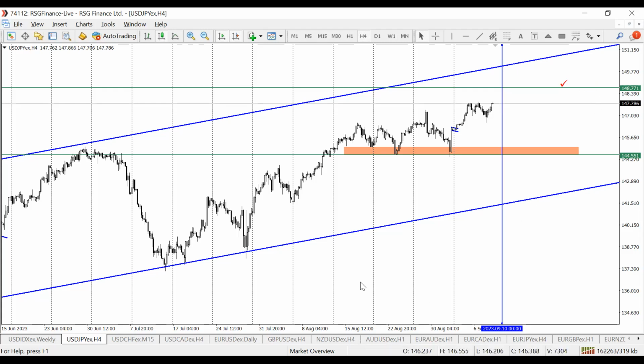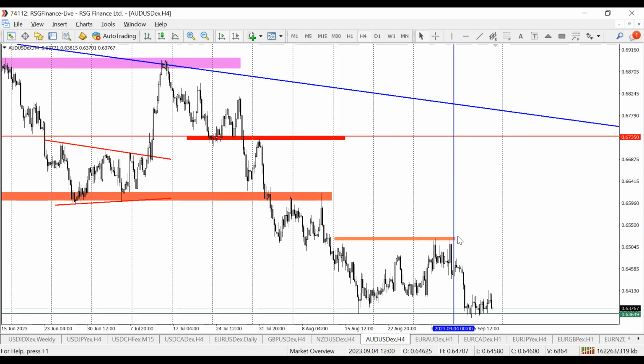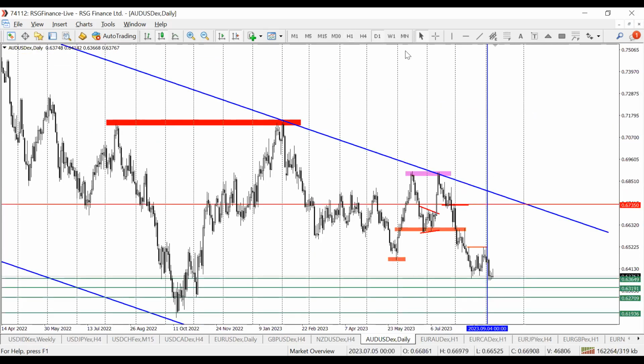Next pair will be Australian dollar USD. Australian dollar USD, let me show you what we did last week. Last week we were trading to the downside. Our focus was to sell off towards the last key point of support. And as soon as we got to that point, just look at how we had markets ranging around along that key level. So going into the week, I'm still looking to sell to the downside.